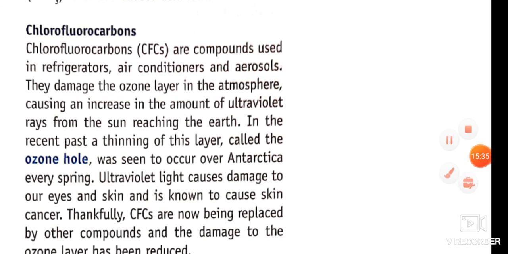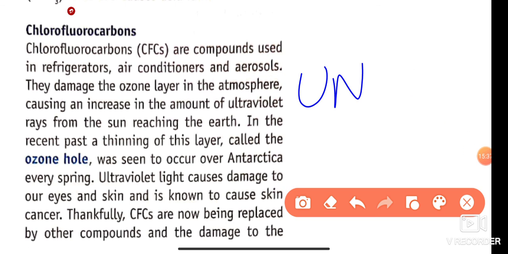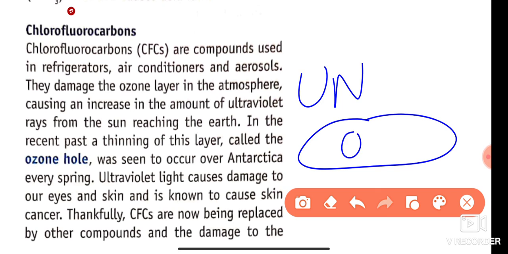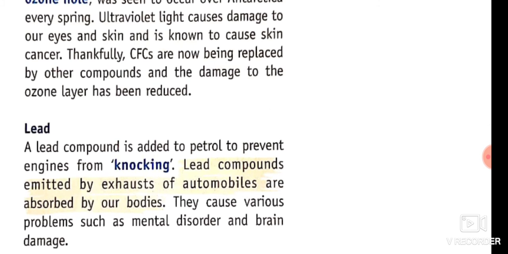You know that sunlight also contains UV radiation that is harmful for us. UV radiation causes skin cancer in the body. The ozone layer absorbs the UV rays so they do not reach the earth. If the ozone layer is depleted or damaged, then it can harm humans and plants.